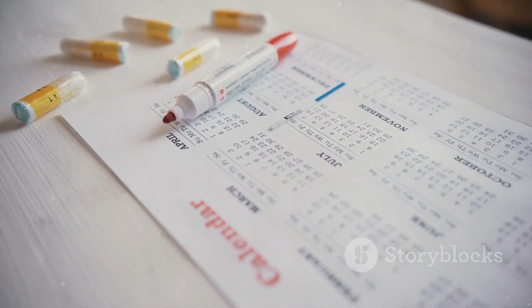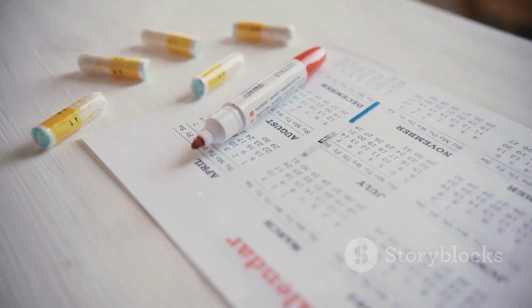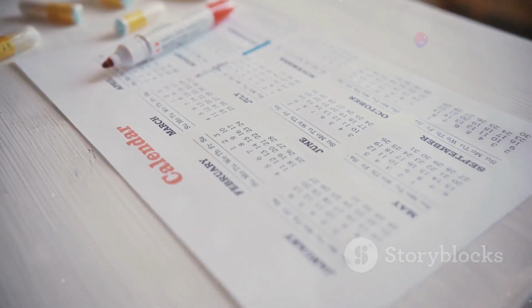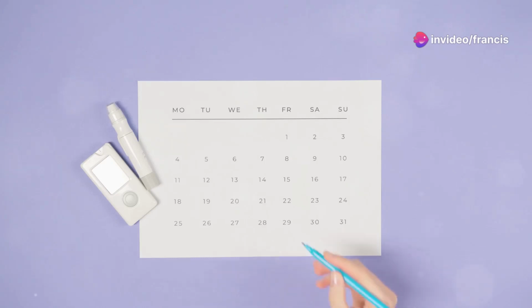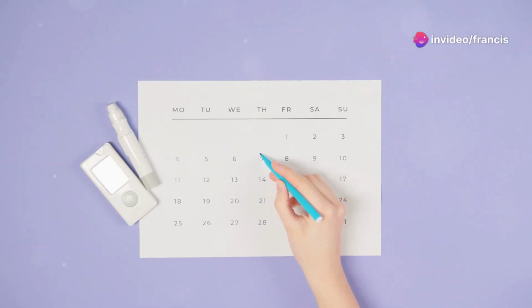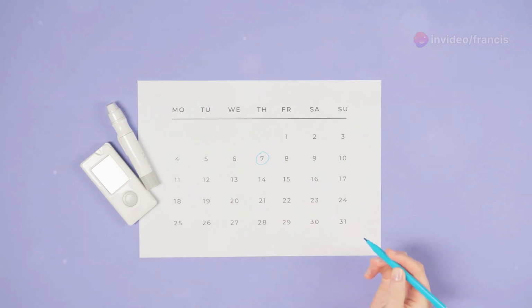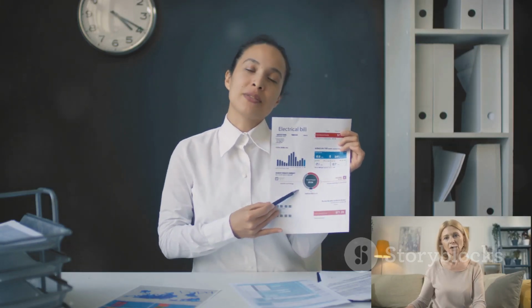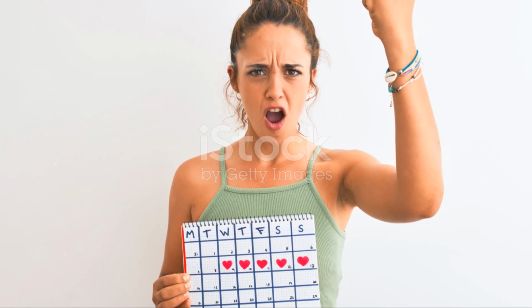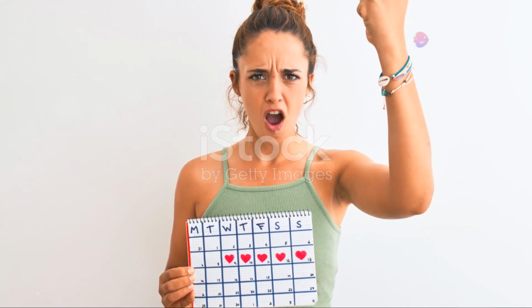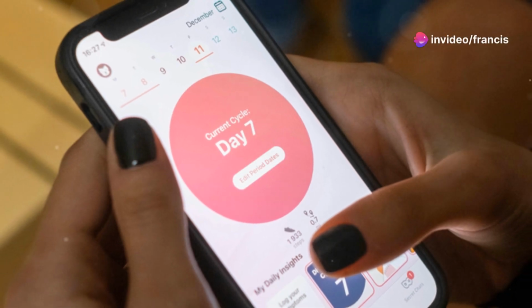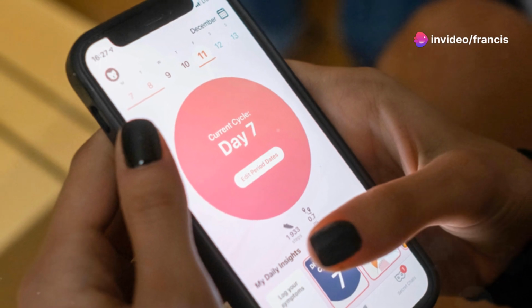Step 1. Track your cycles. Record the first day of your period for at least 6 consecutive cycles. Note the length of each cycle, which is the number of days from the first day of one period to the first day of the next. Step 2. Identify your shortest cycle. Among the cycles you've tracked, determine the shortest one. This information is crucial for calculating the beginning of your fertile window.